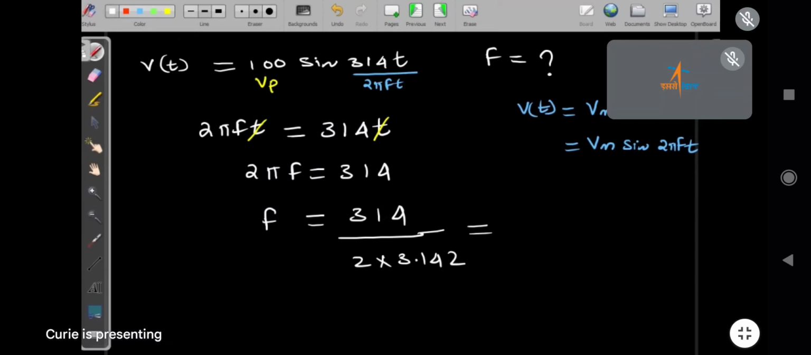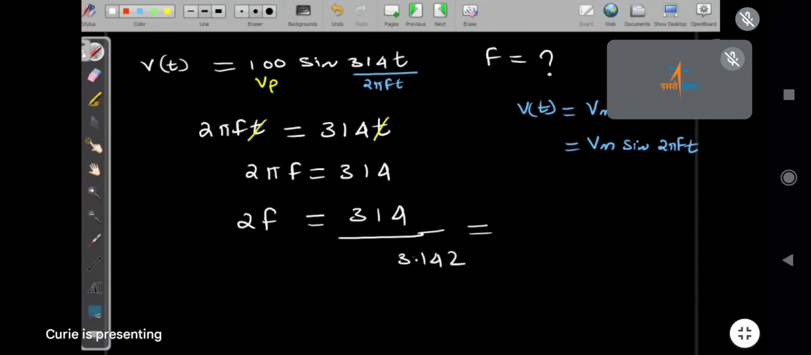Sir, multiply by 100 in the denominator and numerator. Otherwise, what you have to do? Send this 2 directly here itself. Don't take this 2, let it be there itself.